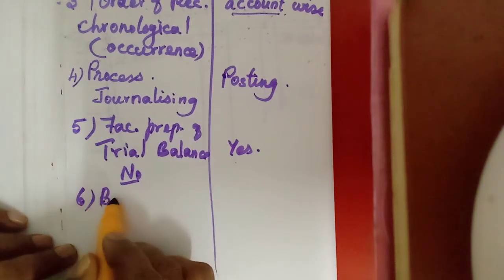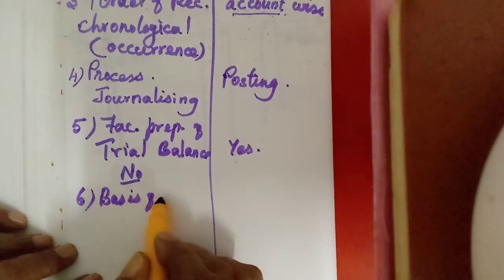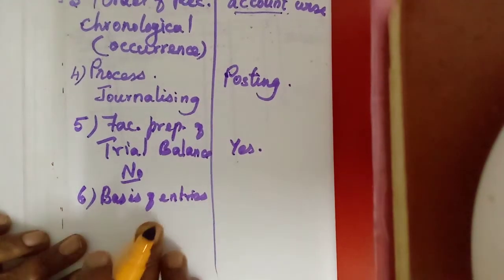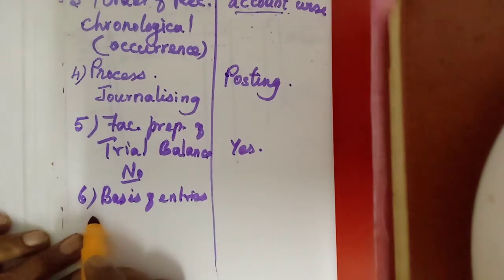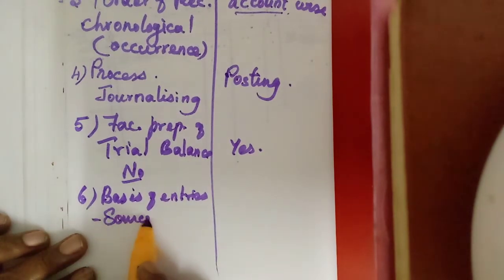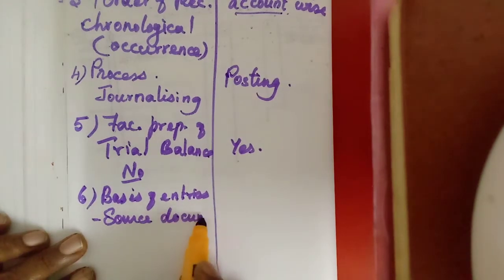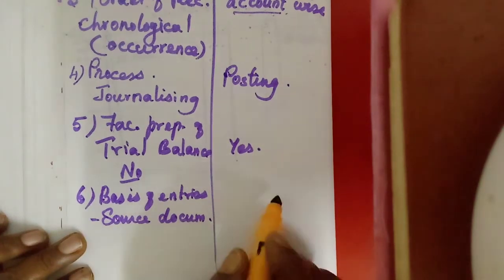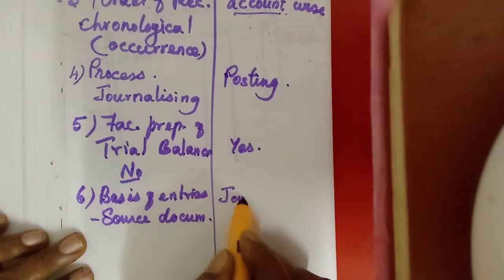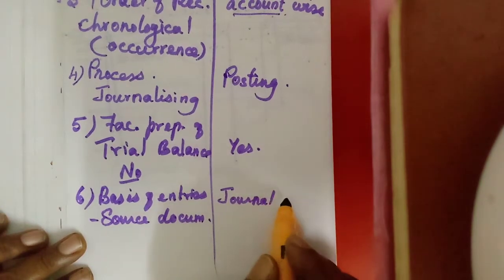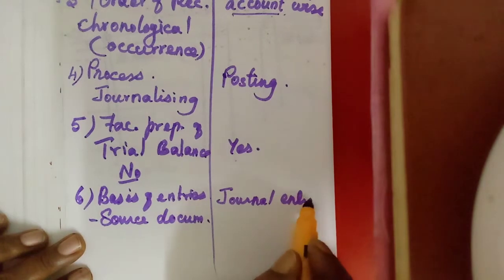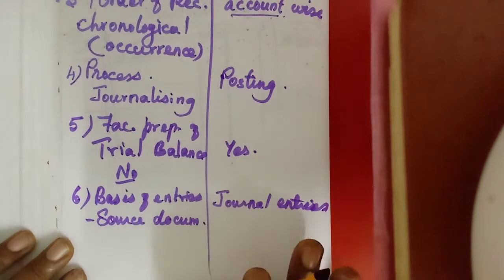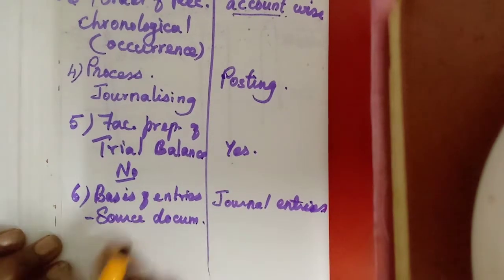Then basis of entries. What is regarded as the basis for preparing the journal entries? The source documents are the basis. As per the source documents only, they will prepare the journal entries. But here, what is the basis for the ledger? Journal entries form the basis for the posting in the ledger. From the journal entries only we will post them in the ledger.